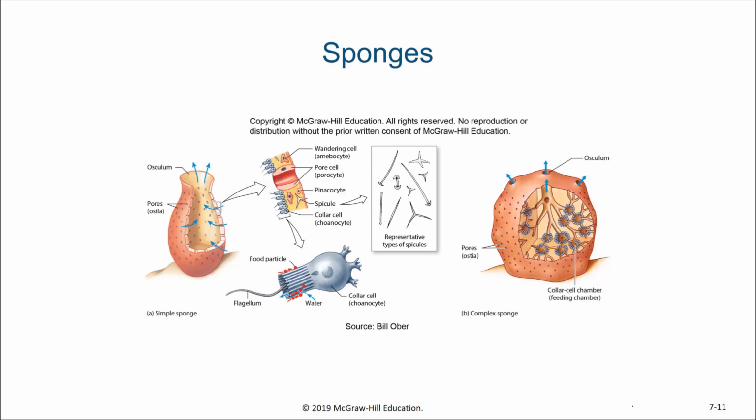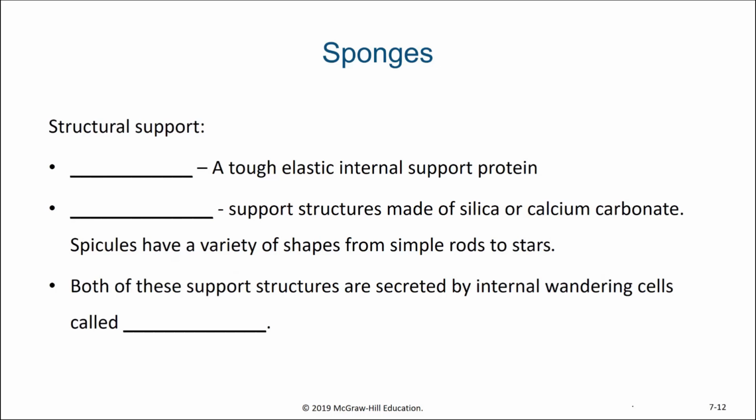Now another type of cell we haven't quite talked about yet are the amoebocyte cells, and they can wander around the inside of the sponge. They have a variety of purposes, but some of the important ones include generating spicules and also spongin. When we look at the structural support of a sponge, it's full of this elastic protein fiber known as spongin. And that's where some of its structural integrity comes from. Some sponges will also have spicules.